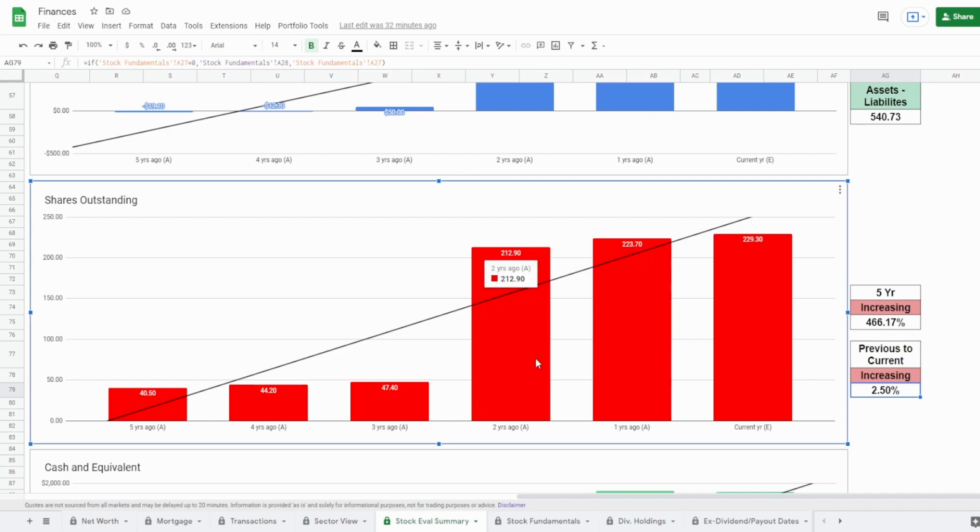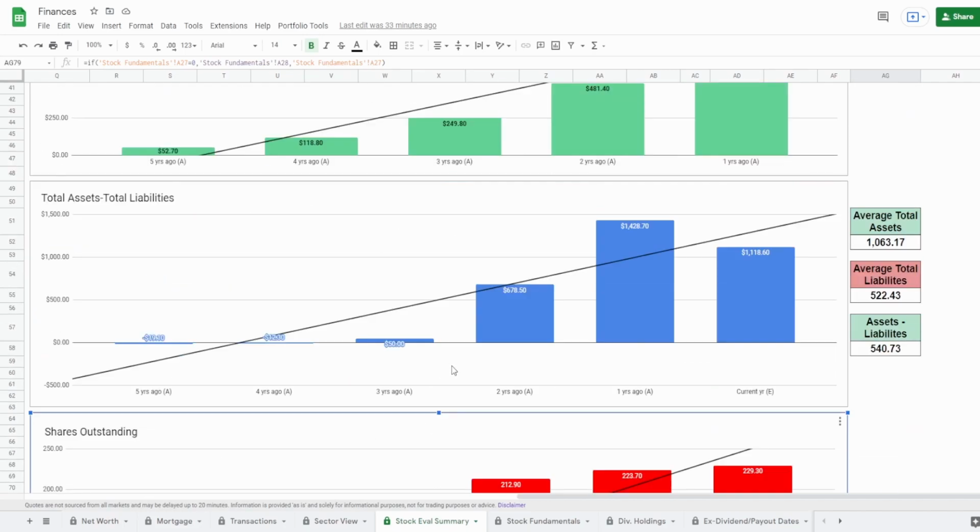Not only that, they have increased their shares outstanding from 2 years ago to 1 year ago to today slightly, yet from 3 years ago to 2 years ago, they just made one of the biggest increases in shares outstanding. This right here diluted you as the investor, and probably because the stock was hyped, the company said people are going to buy our stock no matter what. Let's just issue shares instead of taking on debt, which is probably why, ironically enough, actually, let's make a comparison right here live, guys. Take a look at this.